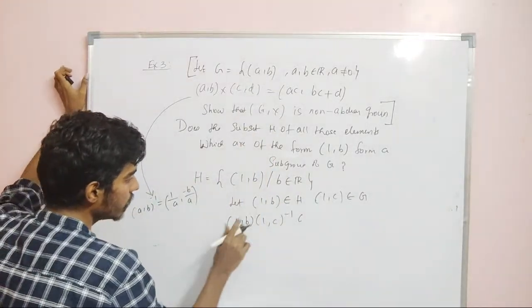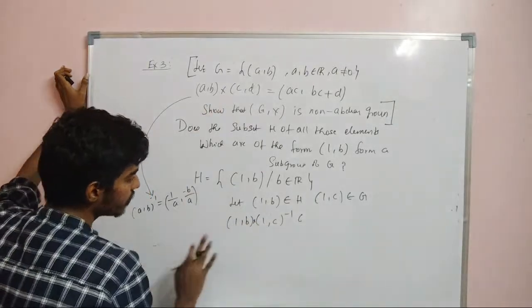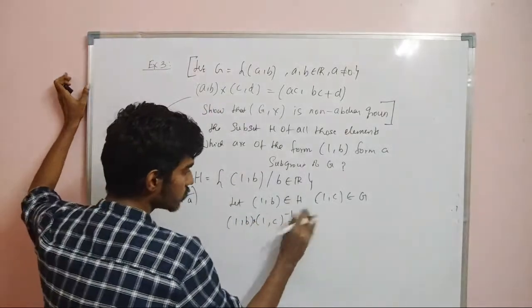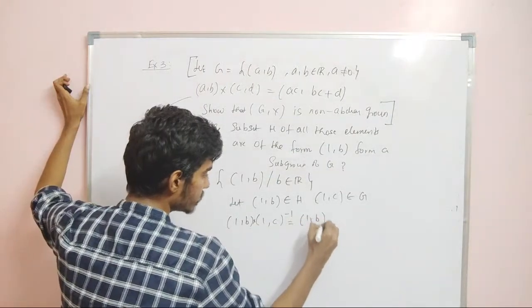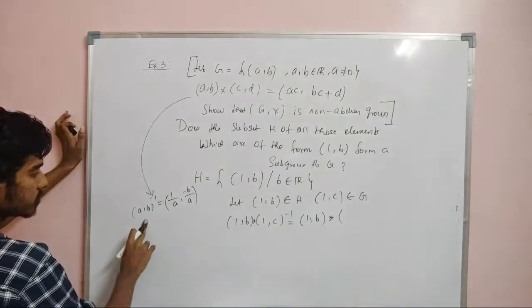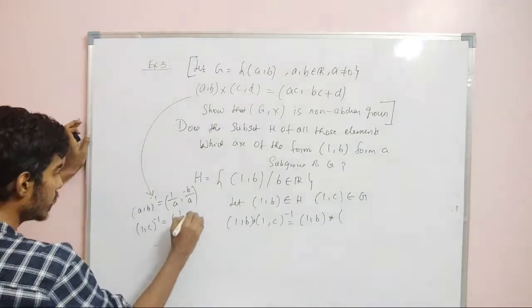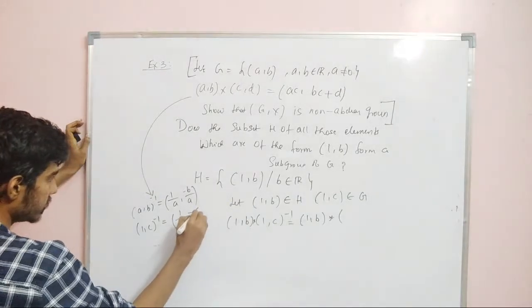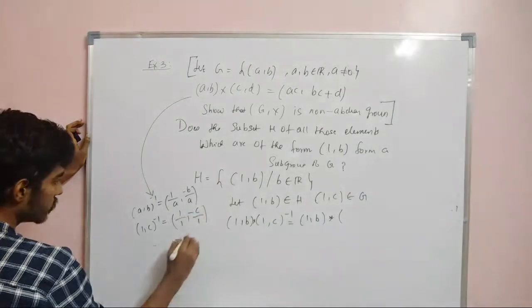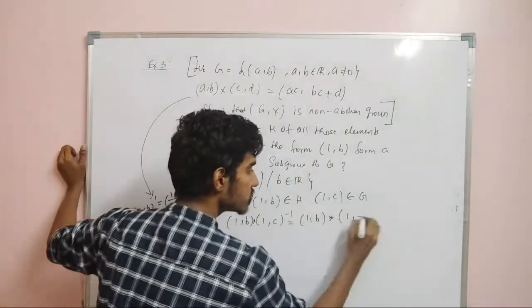And here the operation is cross that we are using. So this is equal to, we will write (1, b) as it is. Now what is (1, c) inverse? Just substitute here. Comparing with the formula, A is 1 and B is c, so this is (1 by 1, minus c by 1), that is (1, minus c) is the inverse, right?